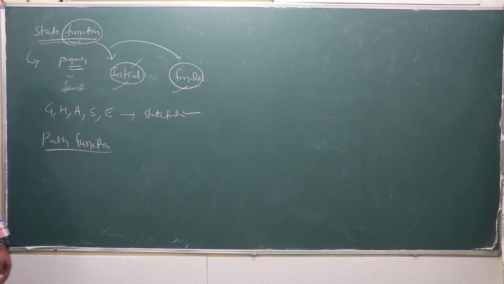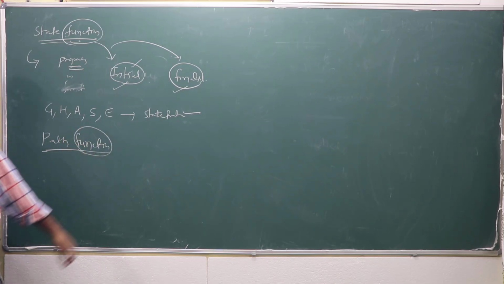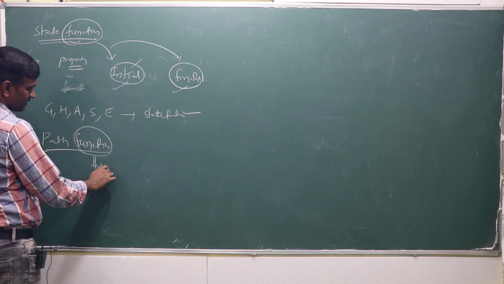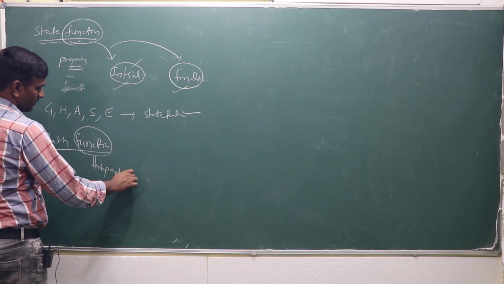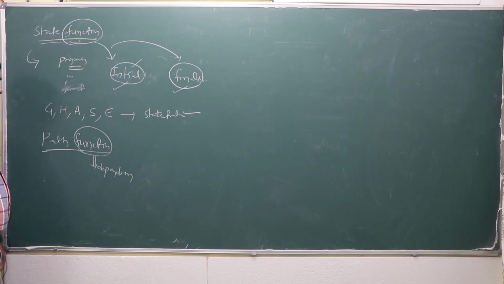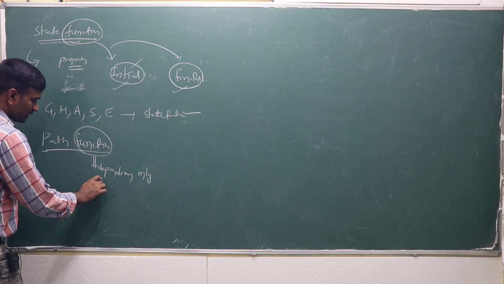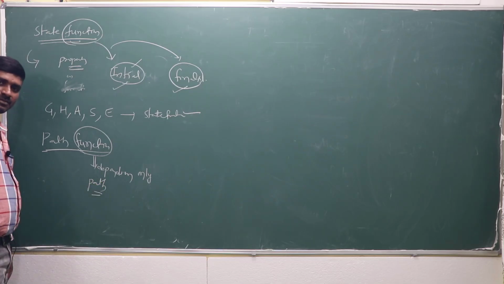Path function. Which one is the path function? The function depends only upon the path. Which path is the system going through?